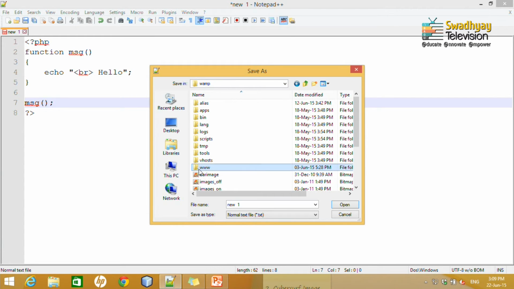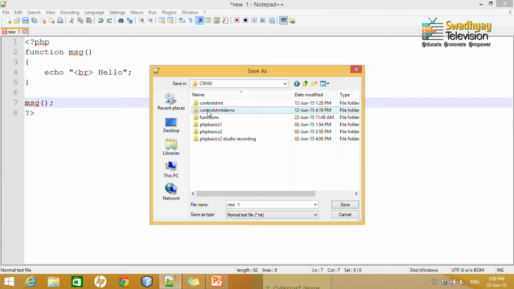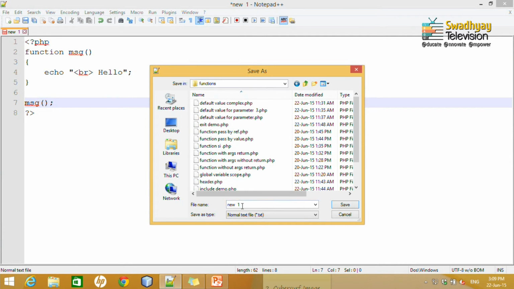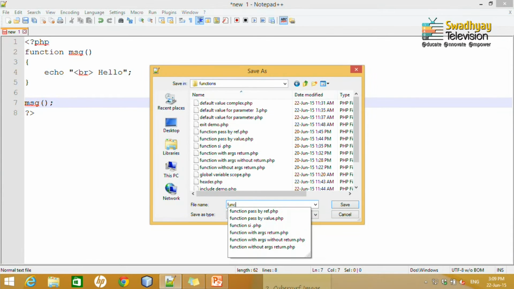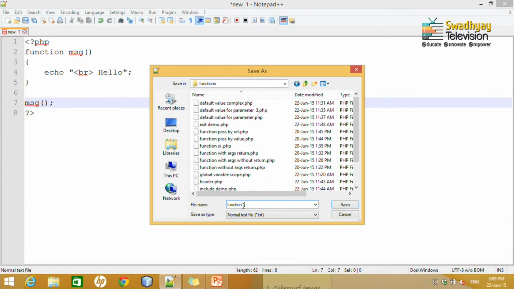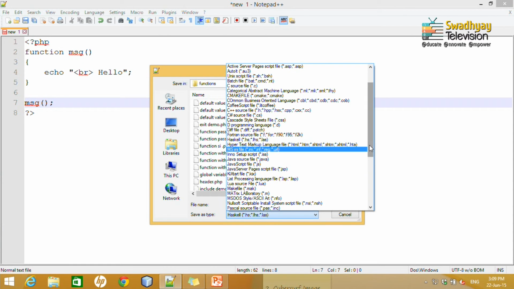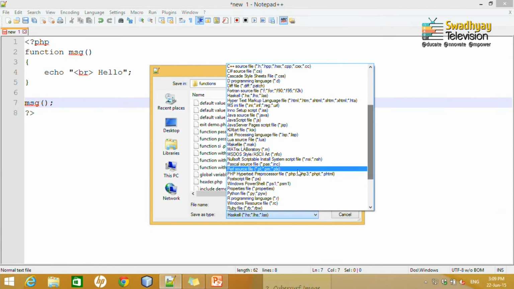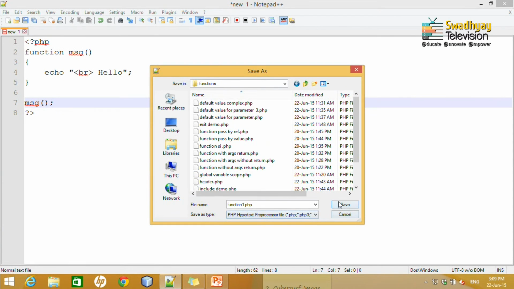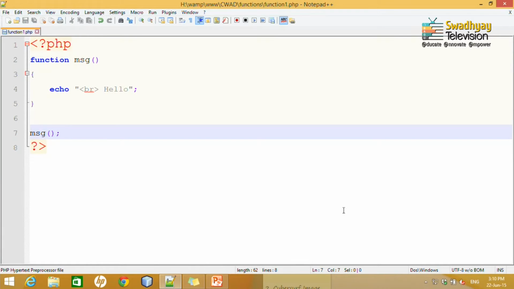Let me save this file in my wamp directory which I have made in H drive, wamp www, and in cvad let me create a new folder, or inside functions let me type function 1 and save as type as PHP. So, I save this function 1 dot PHP, click on save.